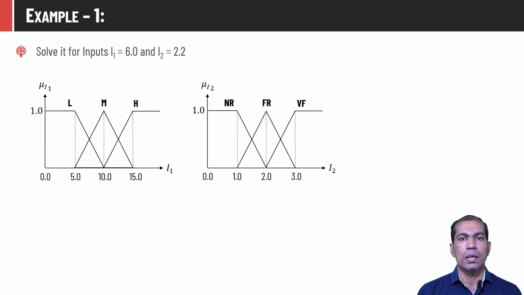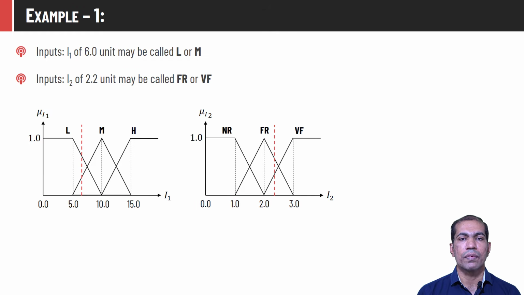We are given two fuzzy inputs I1 and I2. I1 is represented by three fuzzy sets L, M and H, and I2 is represented by three fuzzy sets NR, FR and VF. The range of the crisp values for every fuzzy set is also shown in the diagram. We have to find the corresponding crisp value for I1 equal to 6 and I2 equal to 2.2.